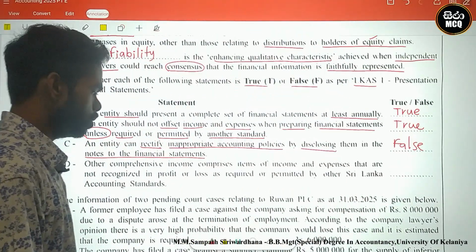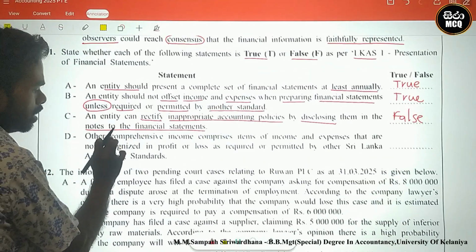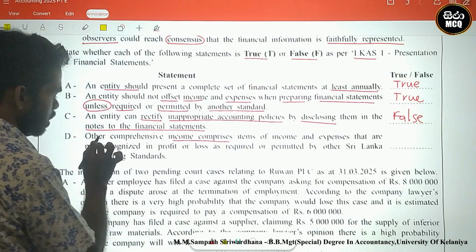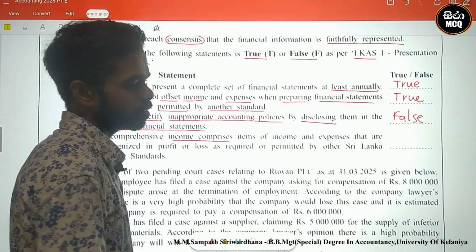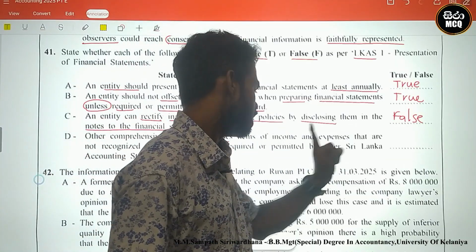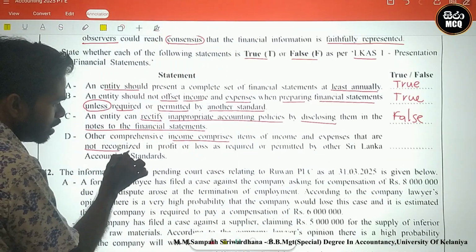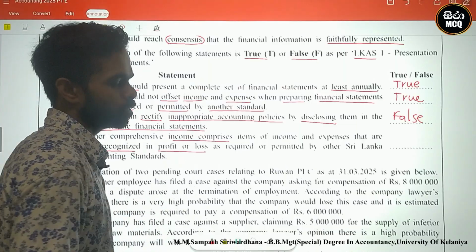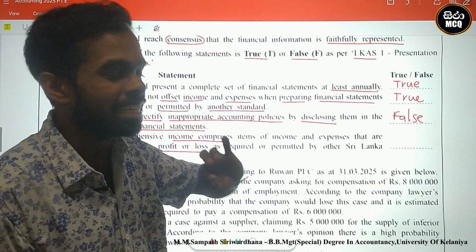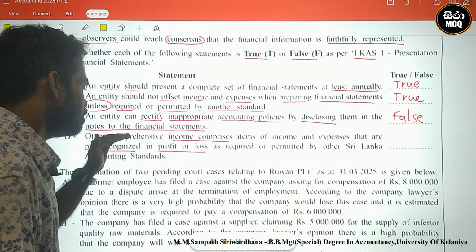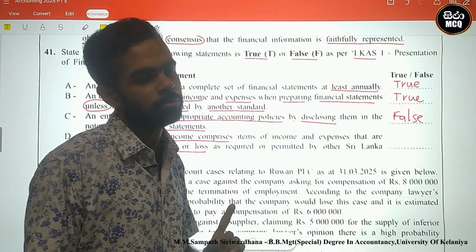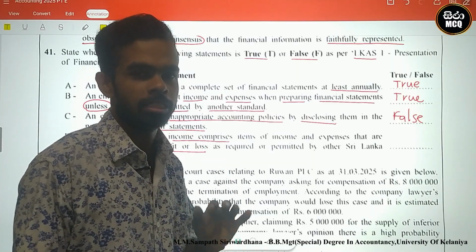False. Okay. Look here. Next one. Other comprehensive income comprises items of income and expenses that are not recognized in the profit or loss. You know, profit or loss means profit for the period. Look here. Other comprehensive income includes revaluation surplus.